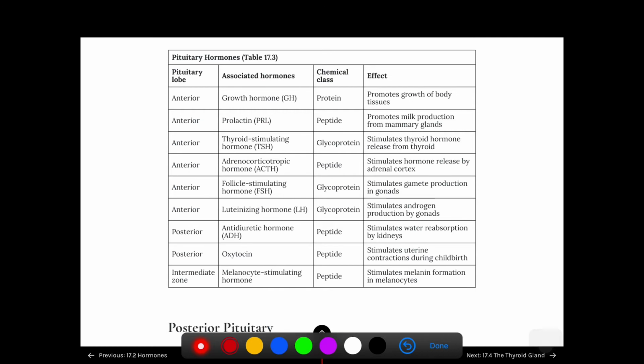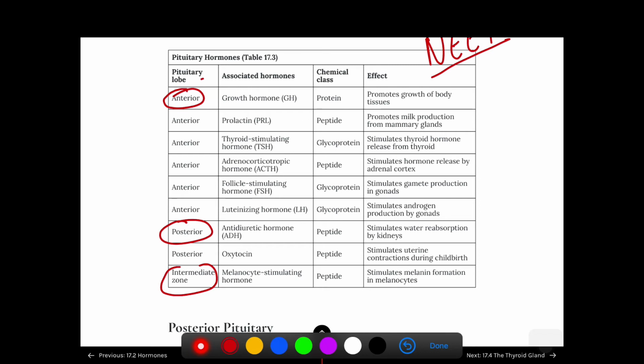Now as you can see, there are different hormones of the posterior, anterior and intermediate zones. I have given this table so that you can paste it on your desk wherever you study. The pituitary lobe can be anterior, posterior or intermediate. The main hormones are very important for you to understand for your NEET purposes.